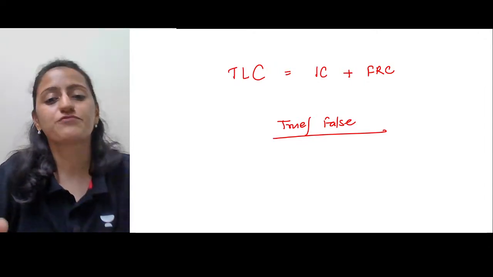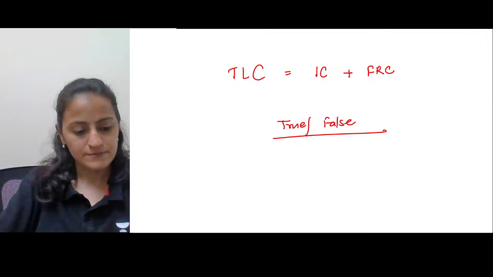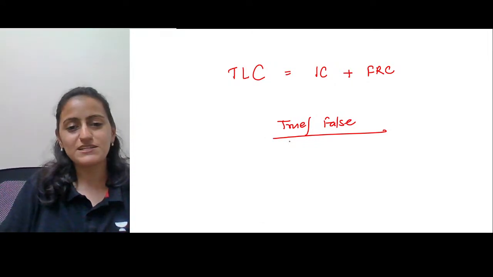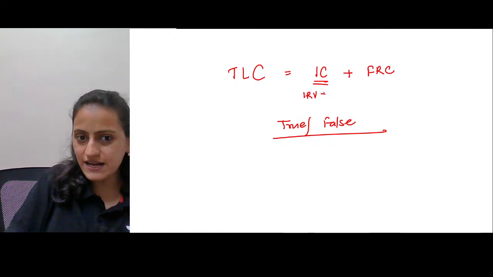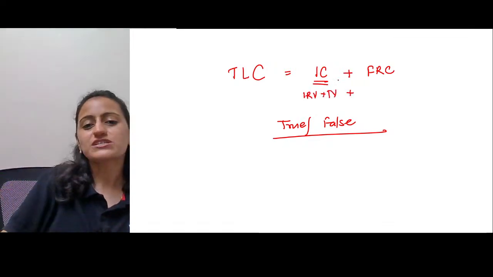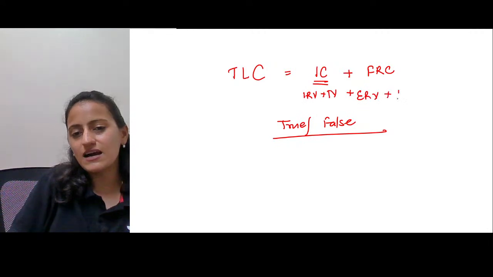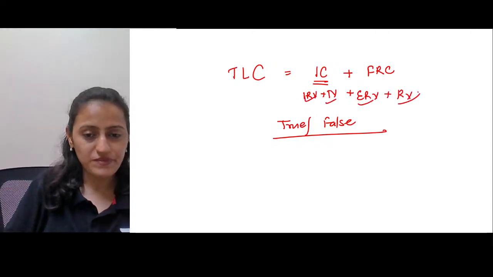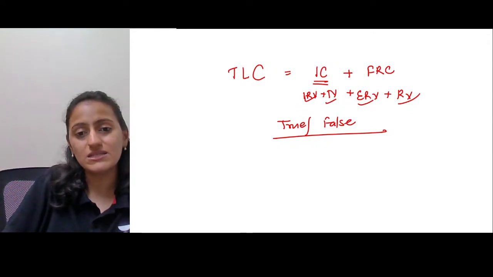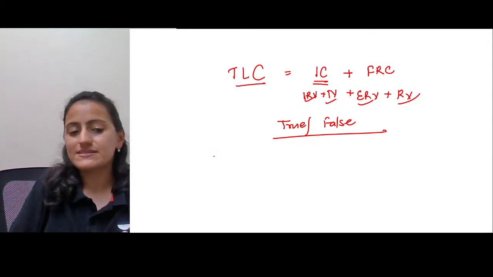Is this true or false? Yes, absolutely right. Inspiratory capacity is IRV plus TV. Functional residual capacity is ERV plus RV. So all the four volumes are here, right? That is why it is TLC.